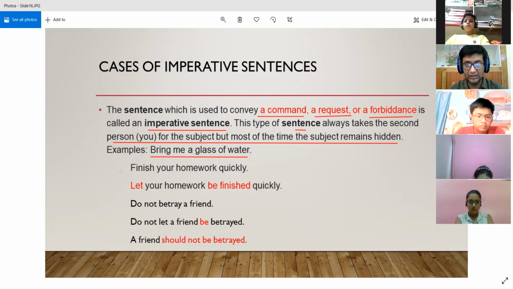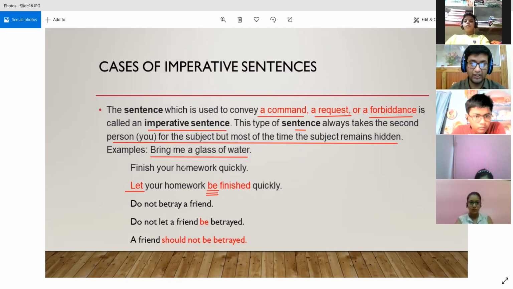So in these sentences, what we do, we start the passive voice with let. All right. And we will say, let your homework be finished quickly. So you can see that in these sentences, again, we are using be as it is, like we used be as it is when we were using an auxiliary verb like can, right? There also we used can be done. So here also you will find that be is used as it is. We don't change the form of the be verb over here. So we say, let your homework.